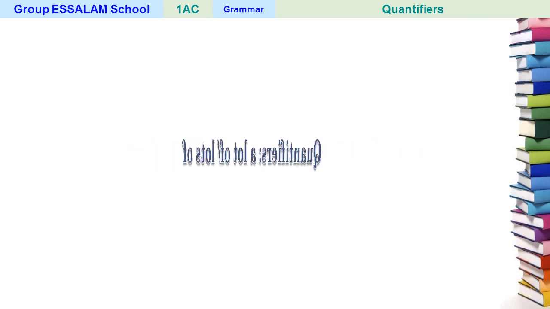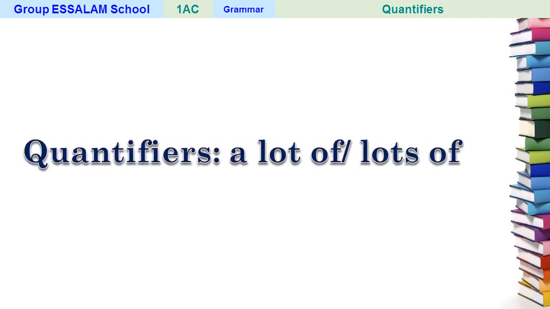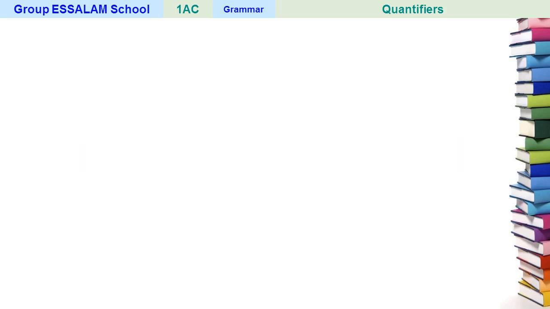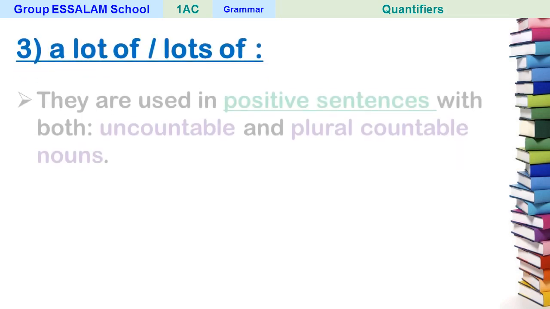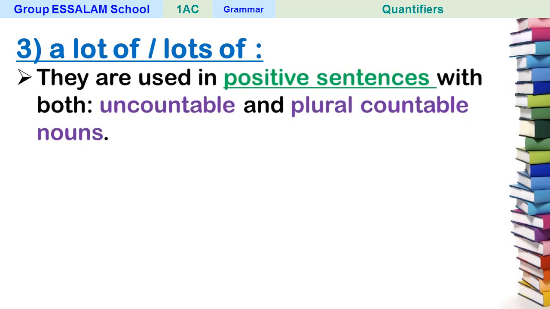Alright, now let's move to other quantifiers: a lot of and lots of. It's really funny, this one. Both of them, remember guys, are used in positive sentences.